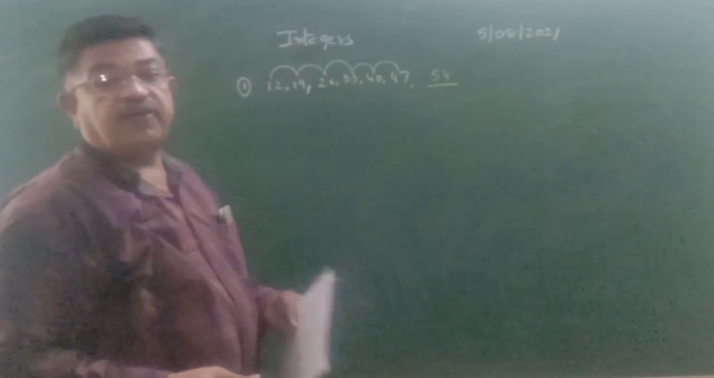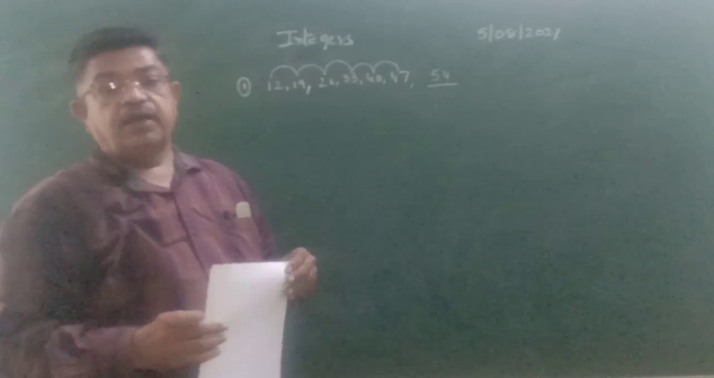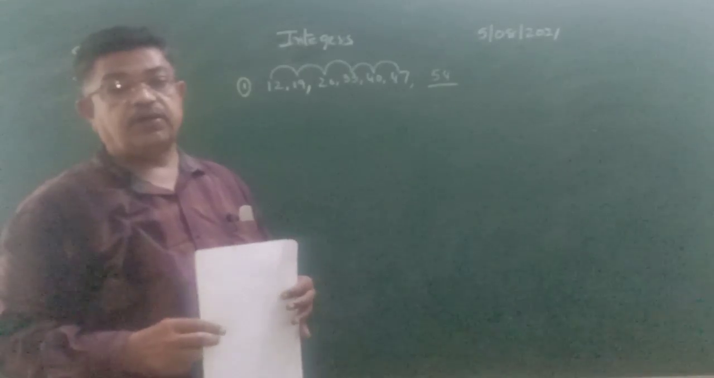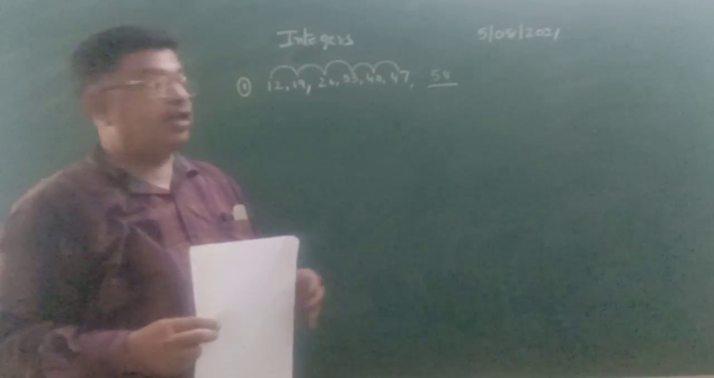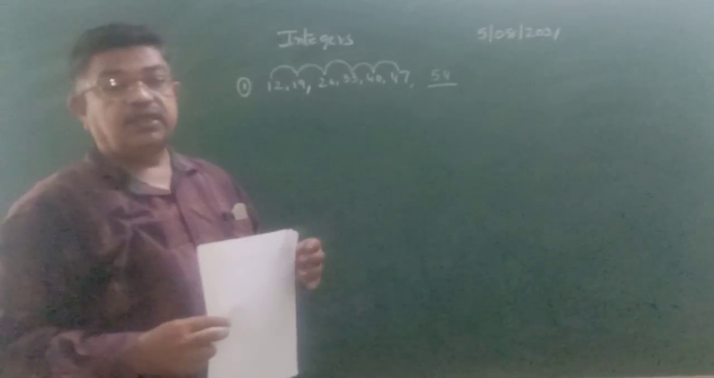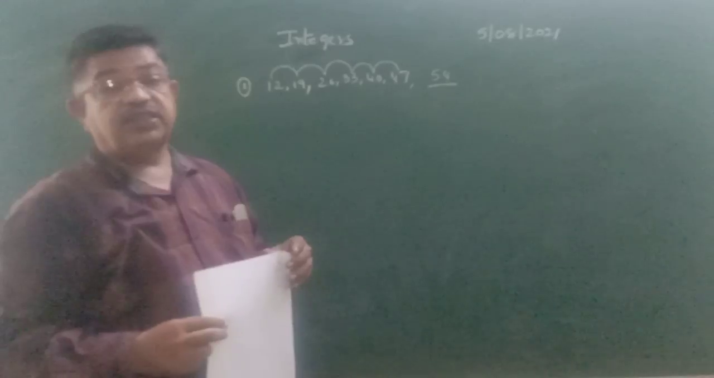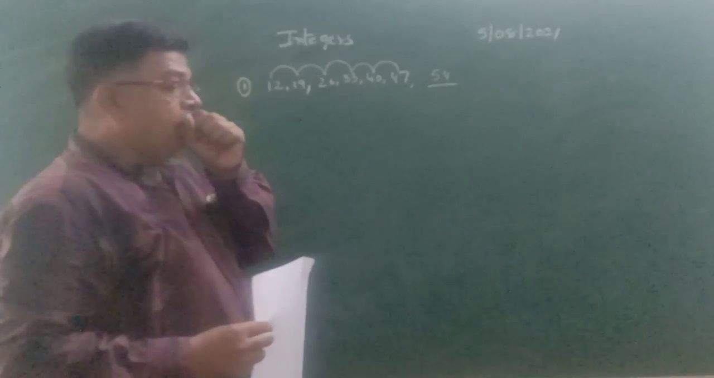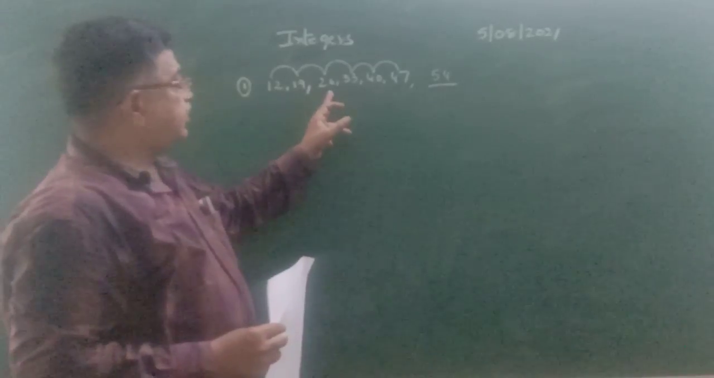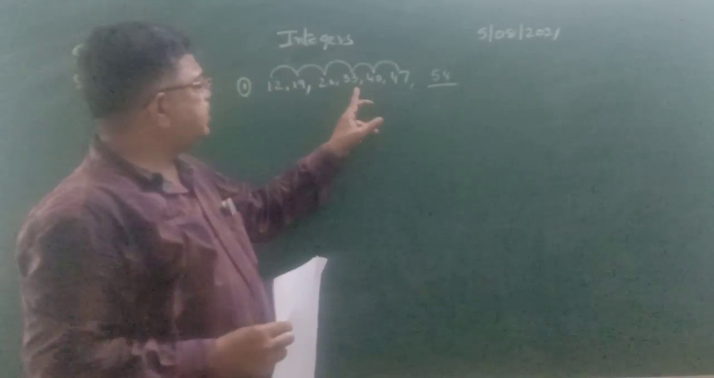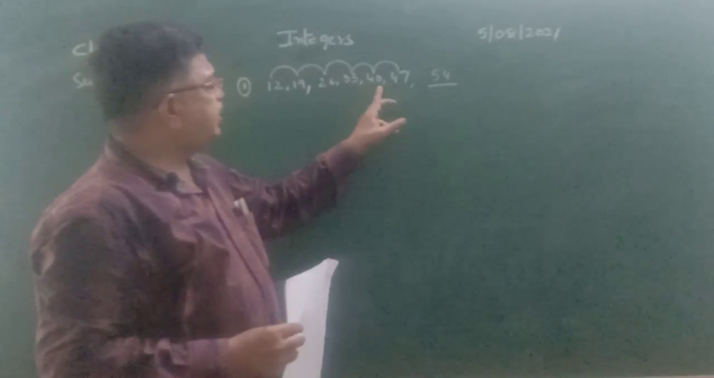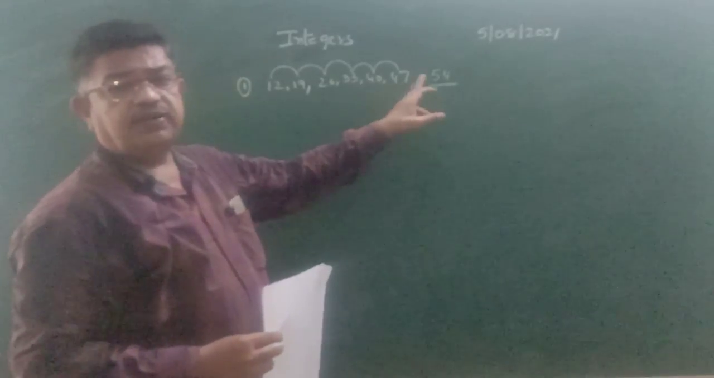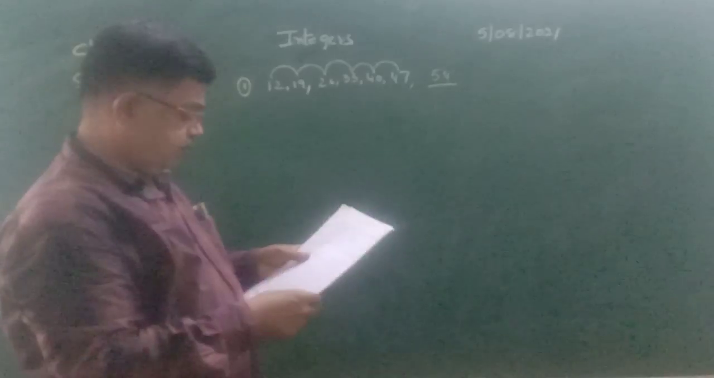54. You can identify the next number of the series by observing whether it is an addition series, Fibonacci series, or prime number series, whatever it may be. Here the numbers are in an addition series. 12 is added by 7, 19. 19 is added by 7, 26. 26 is added by 7, 33. 33 is added by 7, 40. 40 is added by 7, 47. 47 is added by 7, you get 54.